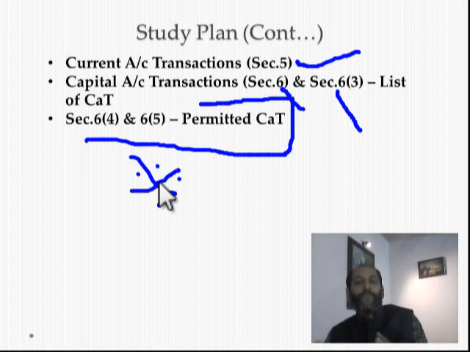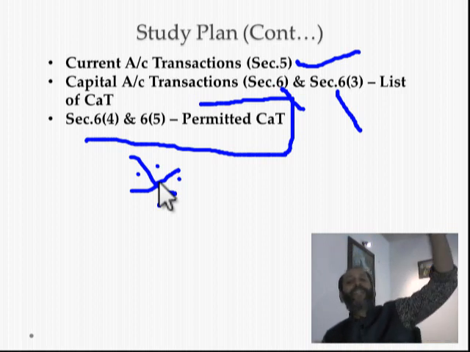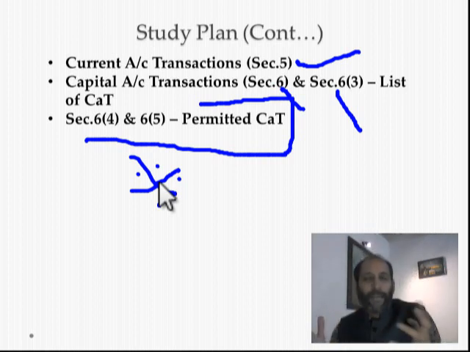You know that basically it is not possible because it touches an asset, it is an immovable property transaction, so it is a capital account transaction. What is the exemption stated in 6 subsection 4 or 6 subsection 5? Mr. Amar can transfer that asset while sitting in India, provided the condition is he acquired that asset while he was a resident in that country, the United States of America, or he has inherited that asset from a person who is a resident in the United States of America. So friends, don't forget these slides, which are very important for practical purposes and understanding the conceptual clarity of the law.